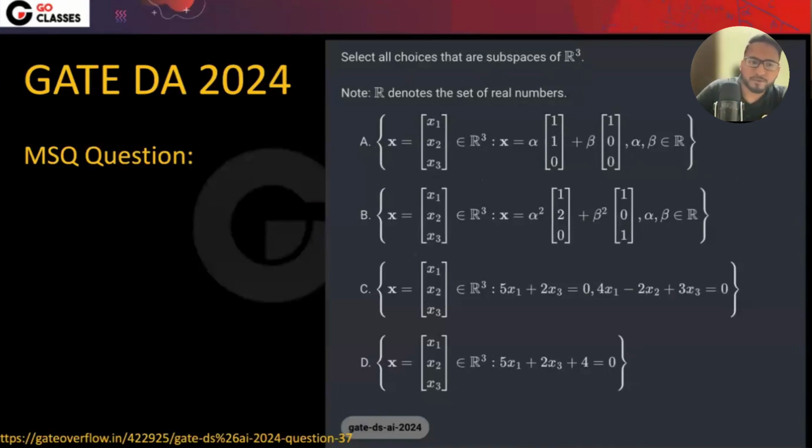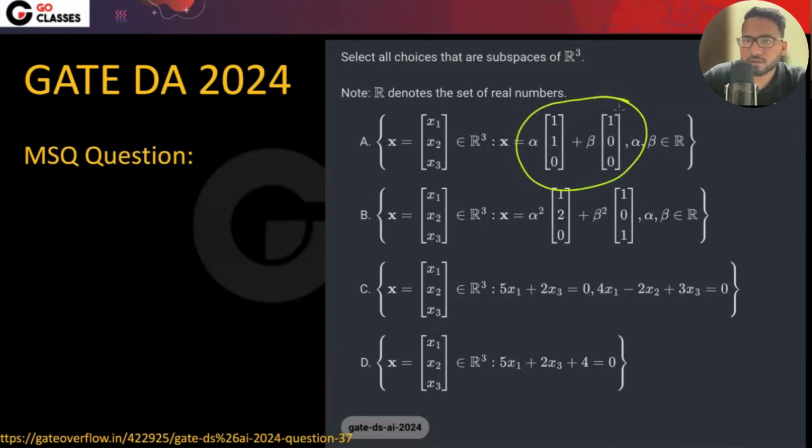Is this a subspace of R3? What do you think? This is the linear combination of two vectors. I think A is the subspace of R3. Okay. Everyone understood that A is the subspace of R3. Why is it a subspace of R3? Because these are all the linear combinations. Okay. So you don't need to think anything. These are all linear combinations. So since these are all linear combinations, that's why this is the answer.